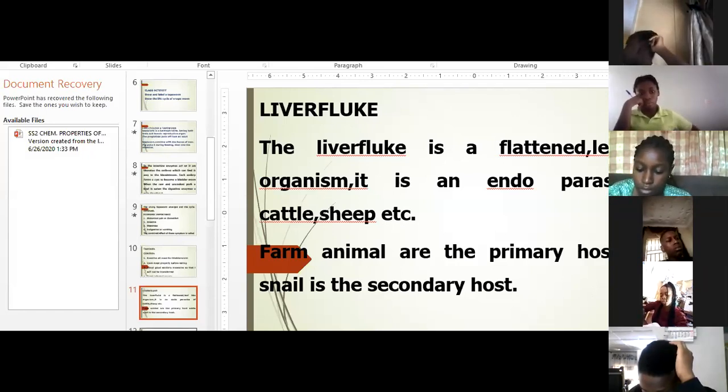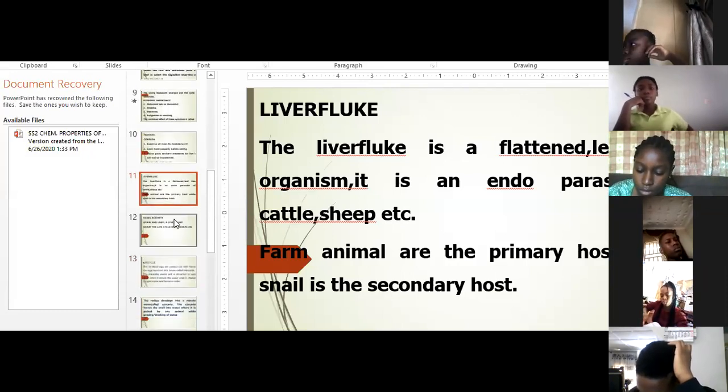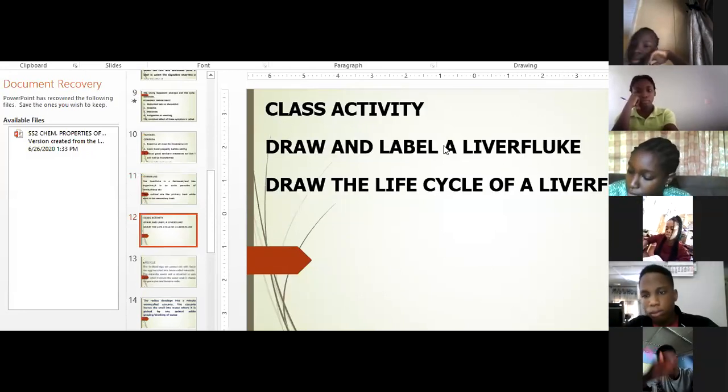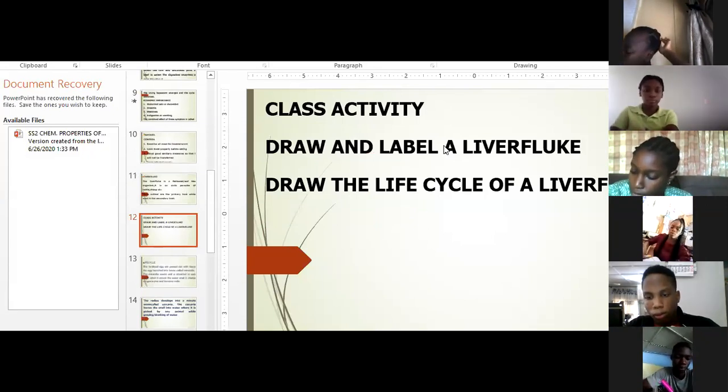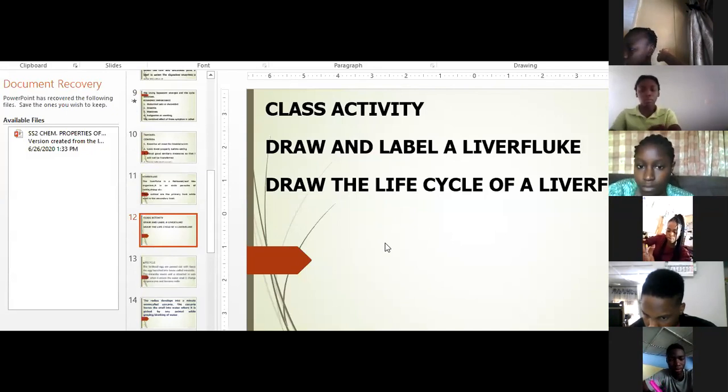Now, let's continue. You also have another activity. Draw and label a liver fluke, and then draw the life cycle of a liver fluke. As you're copying this note, space your work. Give space for this diagram and then you continue. Maybe the diagram of the liver fluke can take, let's say, 10 lines of your exercise book.